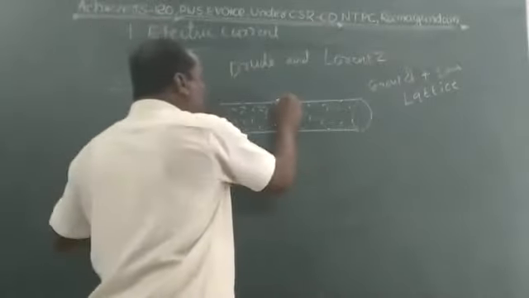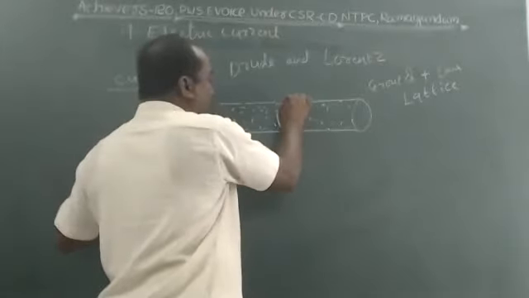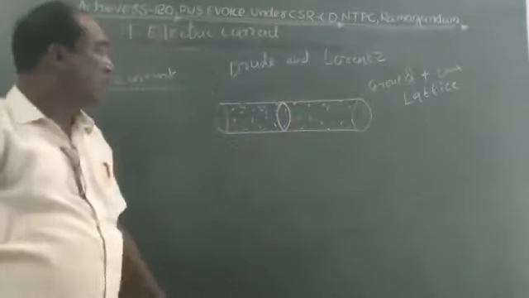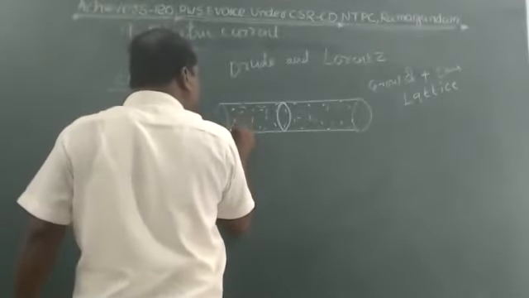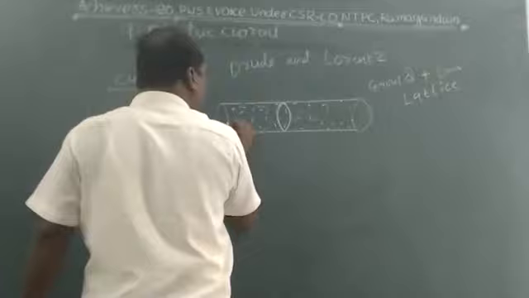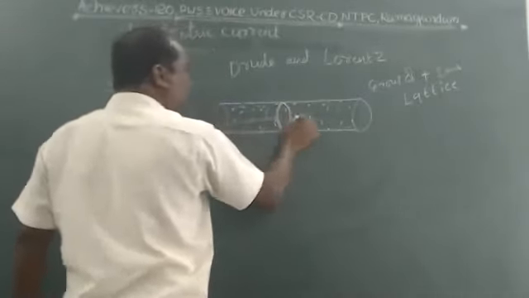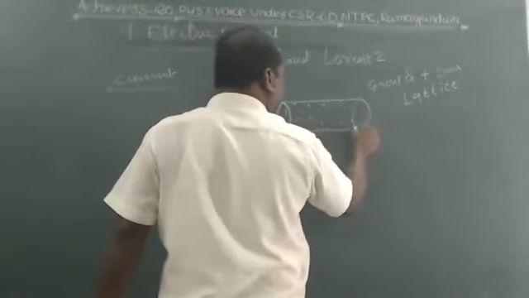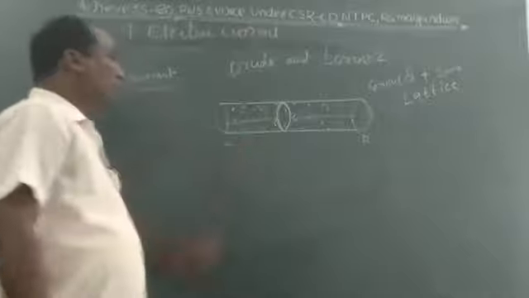For this, assume a cross-sectional area. This is the cross-sectional area of the conductor. Now, some amount of charges moves from left to right through the cross-sectional area, and some of the charges move from right to left.